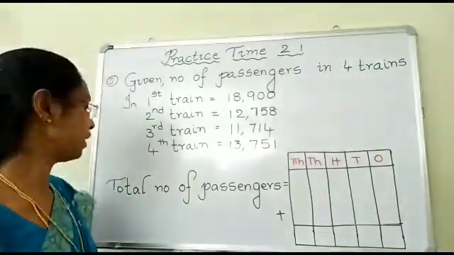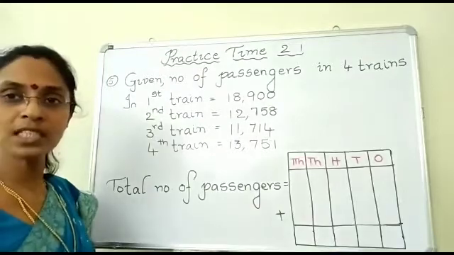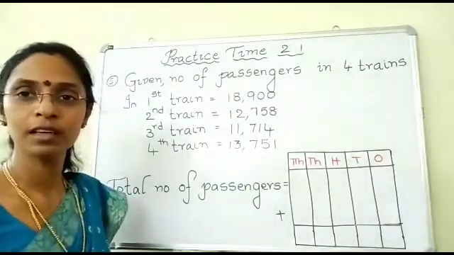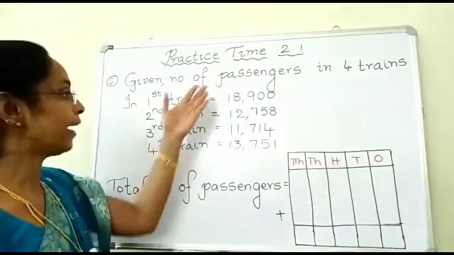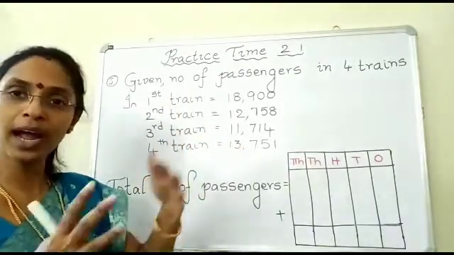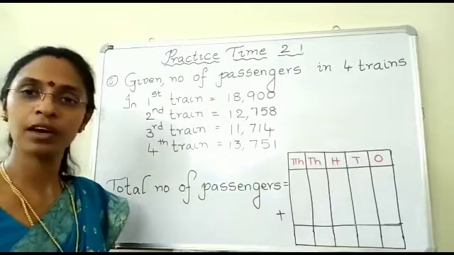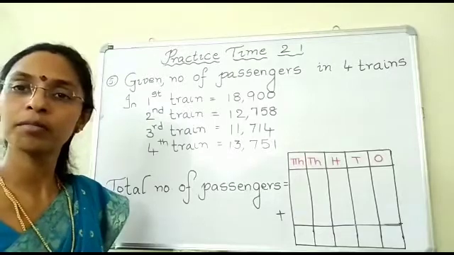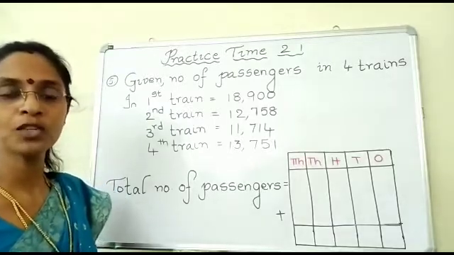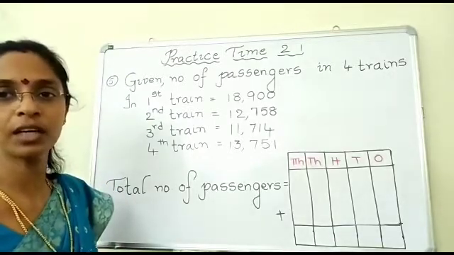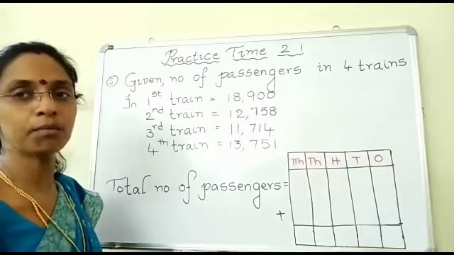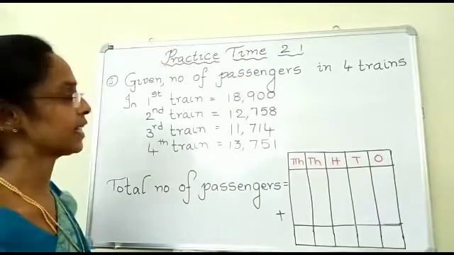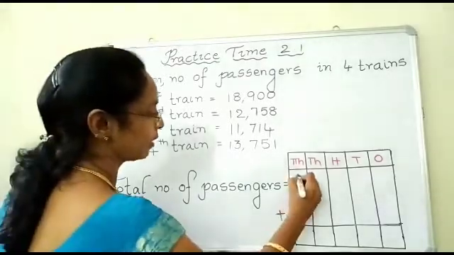We need to find the total number of passengers. Finding the total, that means you have to add all the given numbers. When you add all the given numbers, okay children, then you will get the total number of passengers. Okay. So, before starting the addition, we have to arrange the numbers in their columns according to their places. Let us arrange children. See here.